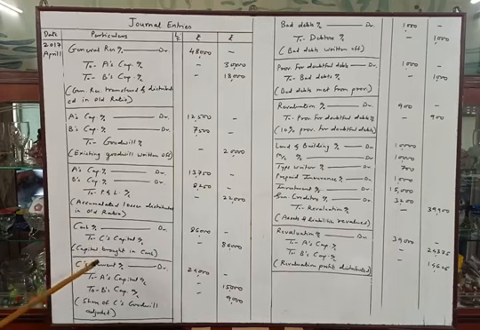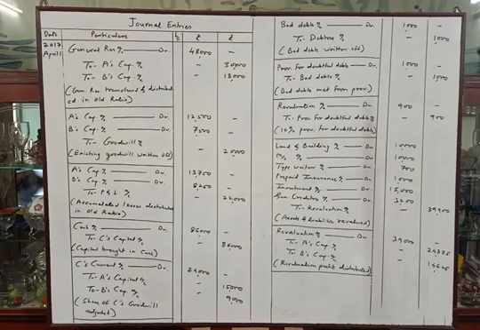Then C brought capital rupees 86,000, so cash account debit 86,000, so C's capital account 86,000. Then adjustment of goodwill, as C is not bringing cash for goodwill, so C's current account debit to A's capital account to B's capital account. Then next entry is of bad debts written off. They told us that rupees 1,000 are our bad debts, so this entry should be there. Bad debts account debit 1,000 to debtors account, bad debts written off.